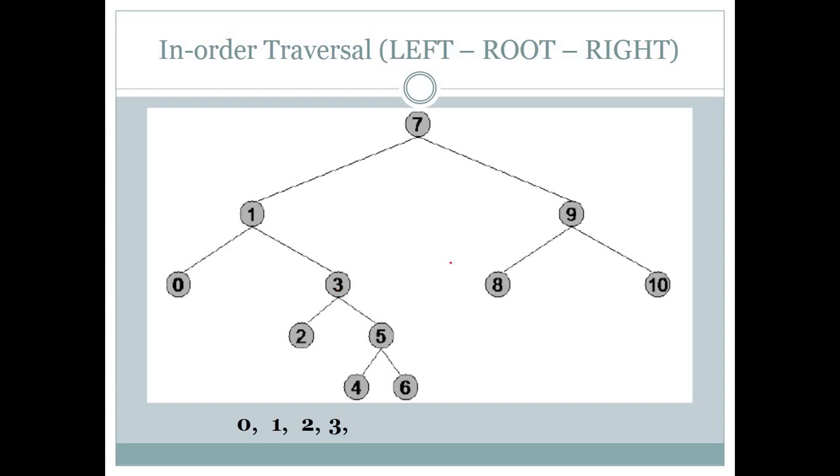After it go to the right, where we will have another subtree. For every subtree write your leftmost node first, so our leftmost node is 4. After it our root node, which is 5. After it right part, which is 6. After completing this left part we will write our root, which is 7. After root, write your right part, which is another subtree. That subtree says first left, which is 8, then root 9, then right, which is 10. So this is our in order traversal.